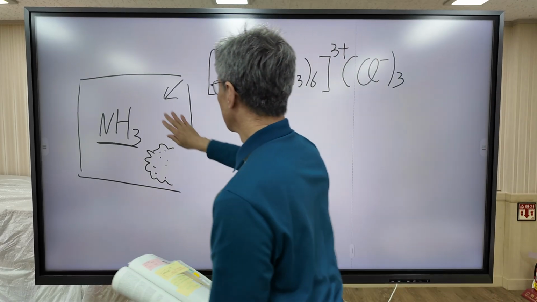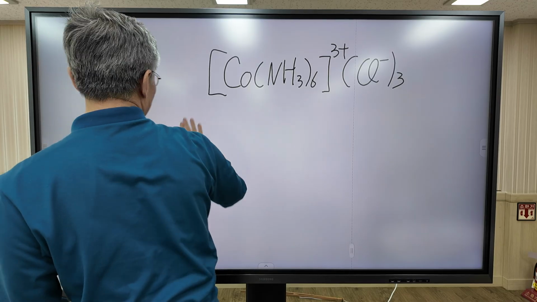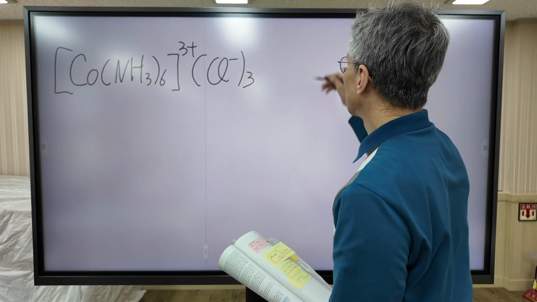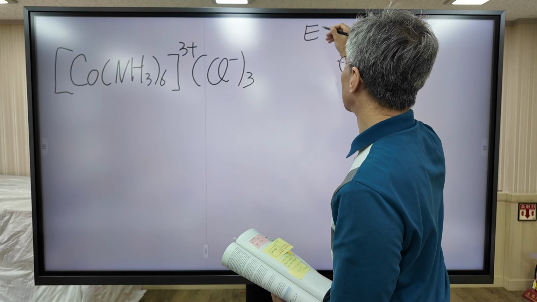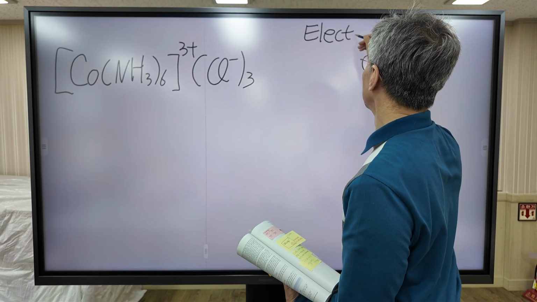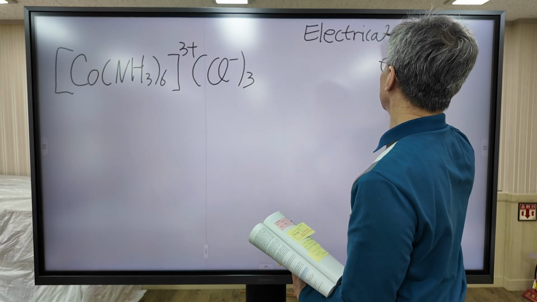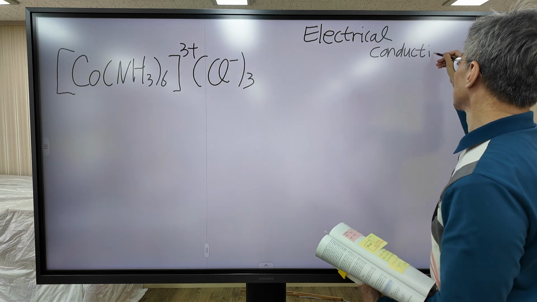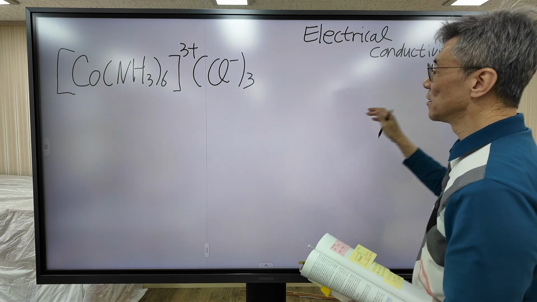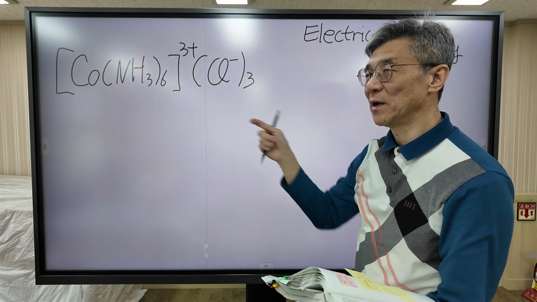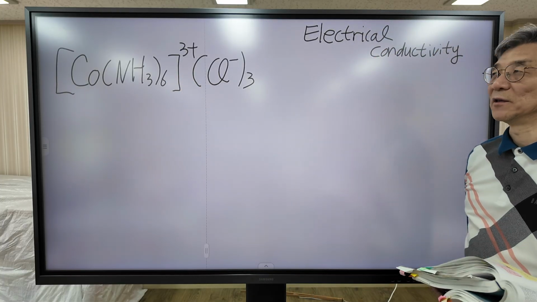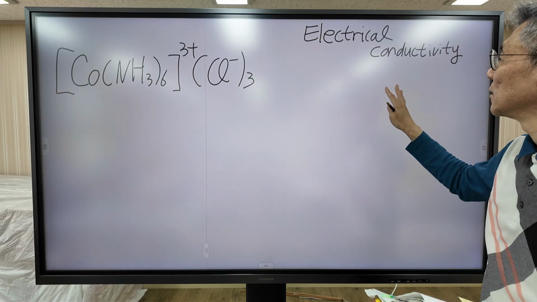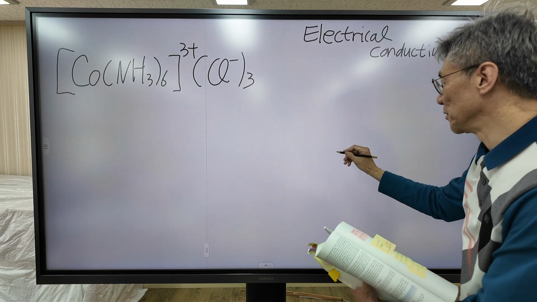And they performed another additional experiment. They tested electrical conductivity. They dissolved this molecule into water and measured the electrical conductivity. And they compared it with the electrical conductivity of another molecule.